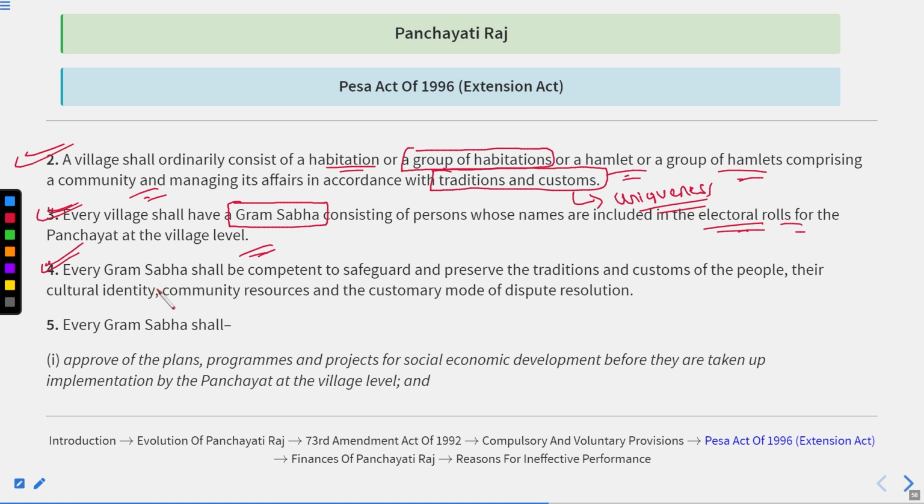Thereafter, every Gram Sabha shall be competent to safeguard and preserve the traditions and customs of the people, their cultural identity, community resources, and the customary mode of dispute resolution. It means that whatsoever Gram Sabha will be formed, that must be competent, or you can say capable enough, to safeguard and preserve the traditions and the customs of the people, their cultural identity, their community resources, and their customary mode of dispute resolution.